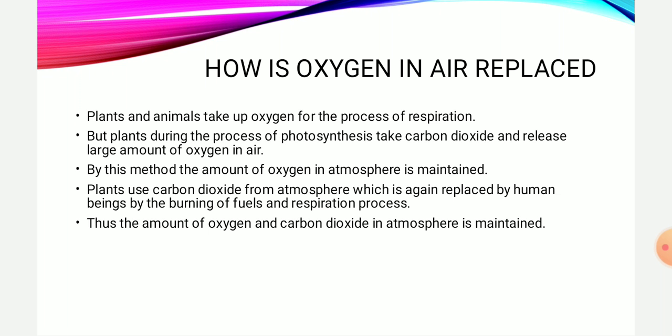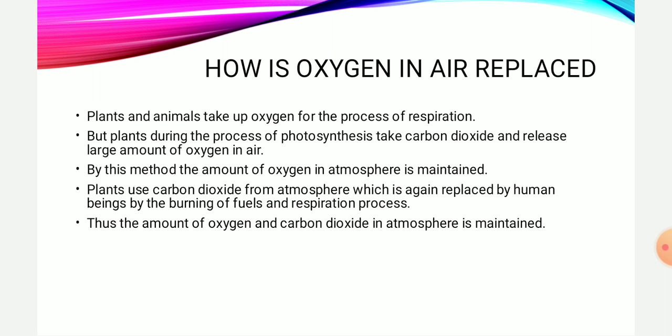The same is happening with carbon dioxide. The amount of carbon dioxide, we learned, is very small, only 0.03%. So if the plants continuously go on using this carbon dioxide, the amount of carbon dioxide in the atmosphere will also become zero. So in order to maintain that, when we are respiring, we give out carbon dioxide gas.